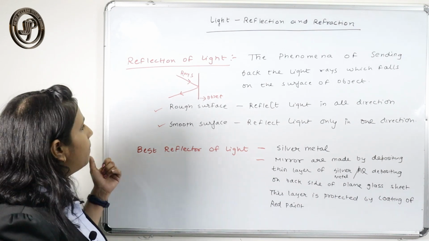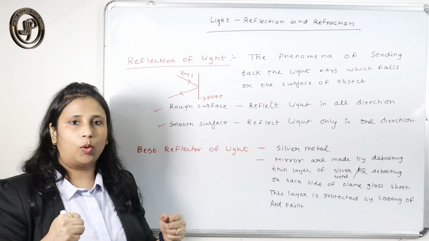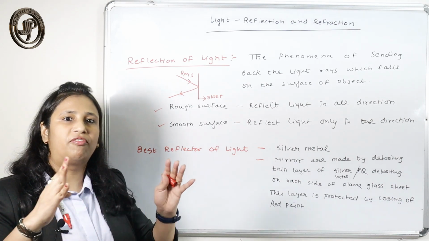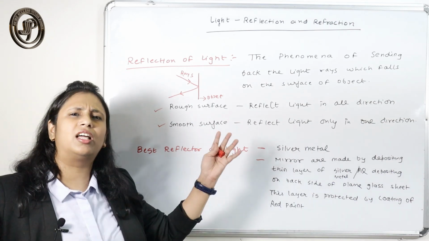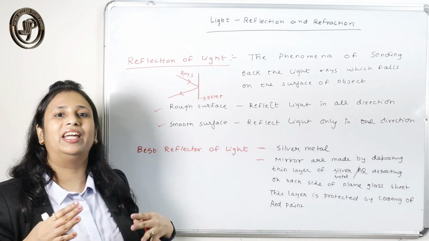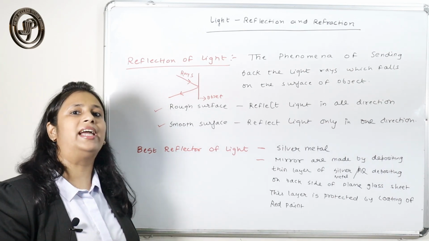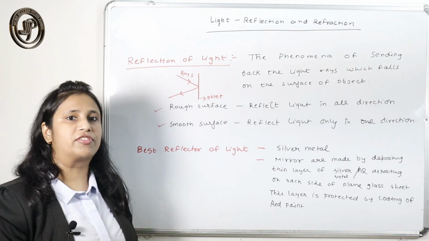Why? Because when light falls on that book, it reflects the light in all directions. It scatters the light in all directions. That's why we are able to see the book from all directions. So that is the reflection that takes place on the book. The book is called a rough surface.